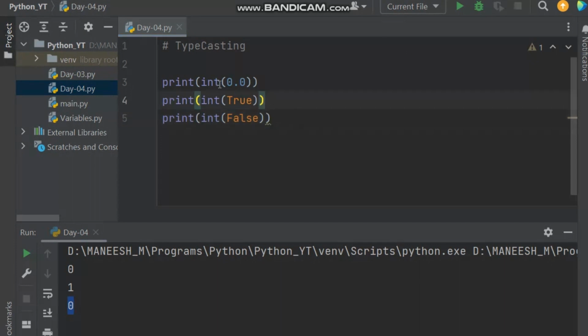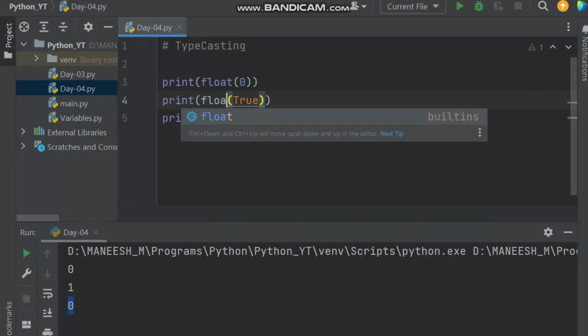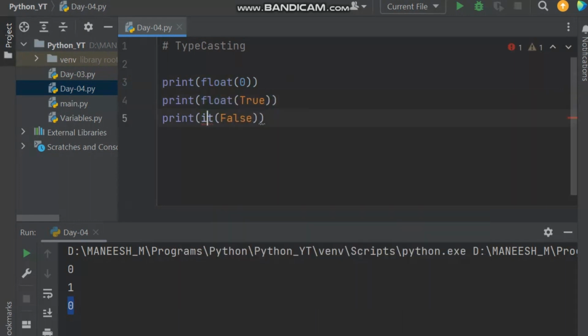In the same way, if you want to convert into float, you can easily do it. If you have float of integer value 0, float of true, and at the same time float of false, if you run this, you'll get the output as 0.0, 1.0, 0.0. Okay, these are the things which we can convert from integer to float, right? And also boolean values to float.